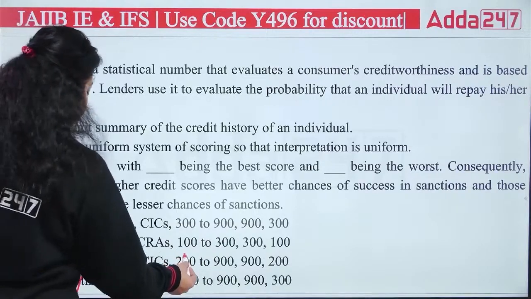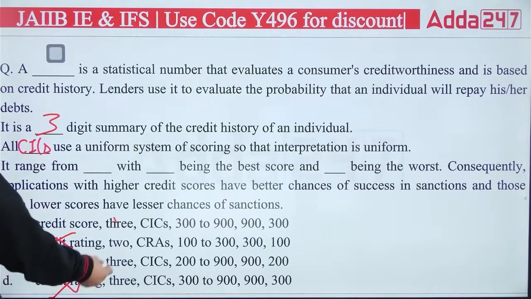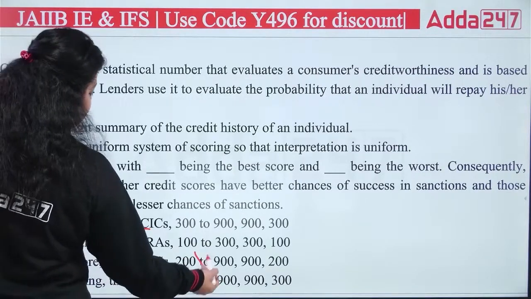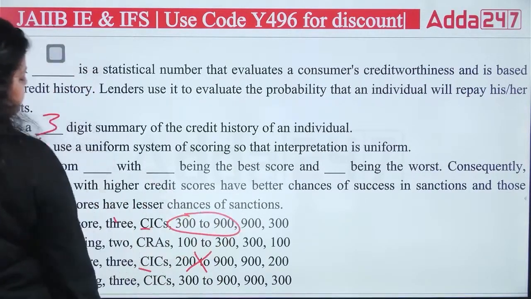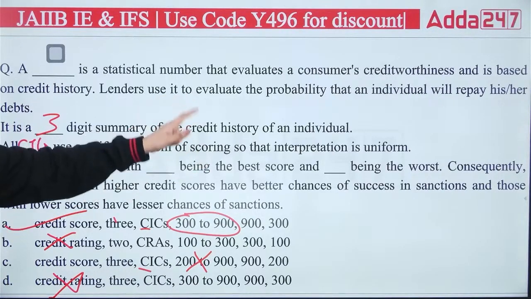So it's very obvious. Acha, all dash use a uniform system. All CICs, credit information companies. So you can say credit information companies are common in this option. But now the score is different. 300 to 900 is correct, so the right answer is A. It is the credit score that will be provided in the 3-digit summary by the CICs, credit information companies. They will be using it at a uniform level. And the range of credit score is 300 to 900, in which 900 is the best and 300 is the worst.